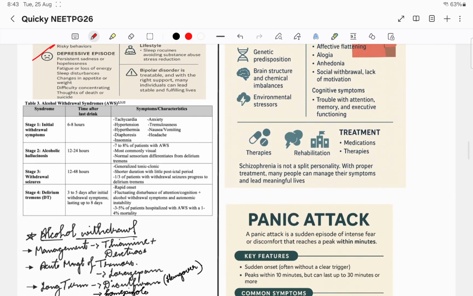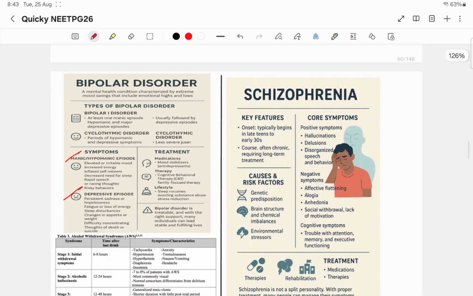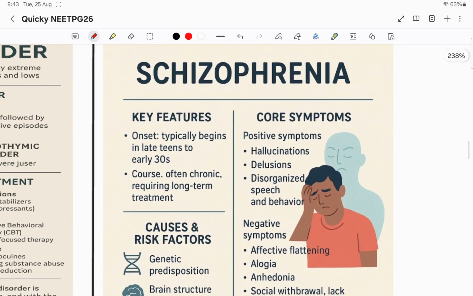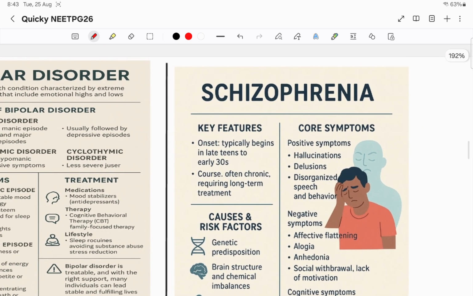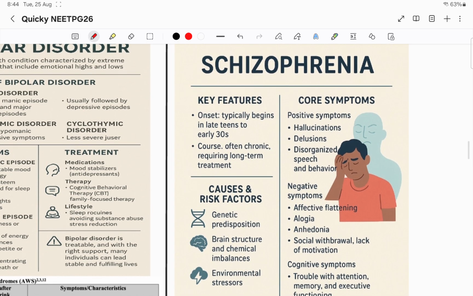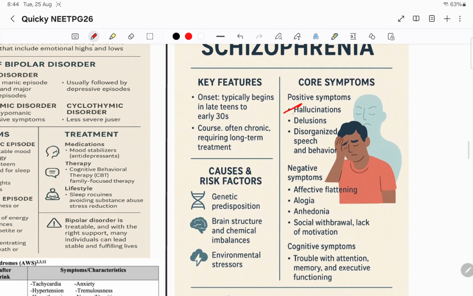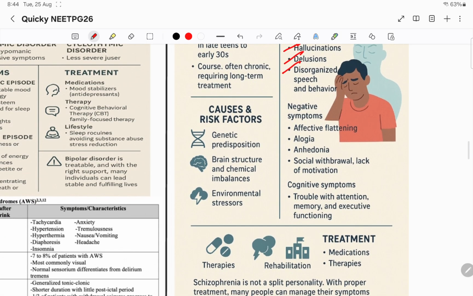Now let us go for schizophrenia, the other type of functional disorder. Here the main thing is delusions. Hallucinations, delusions, disorganized speech and behavior, all these things are positive symptoms, whereas the negative symptoms will be affective flattening, alogia, and social withdrawal.